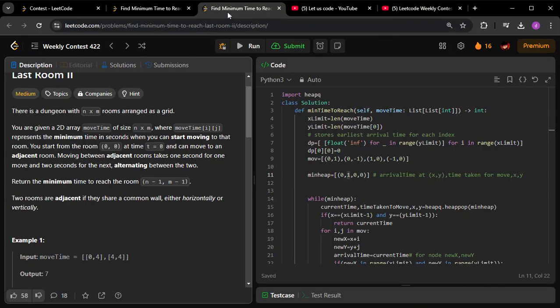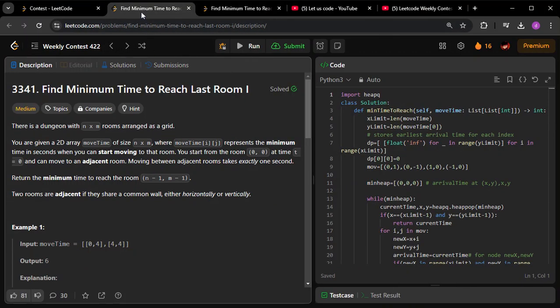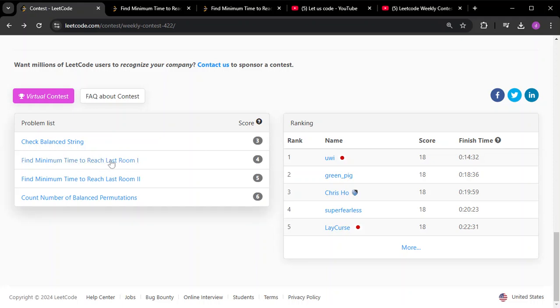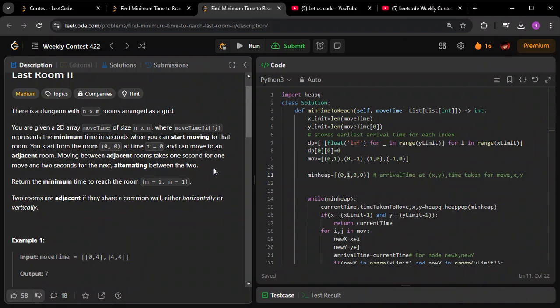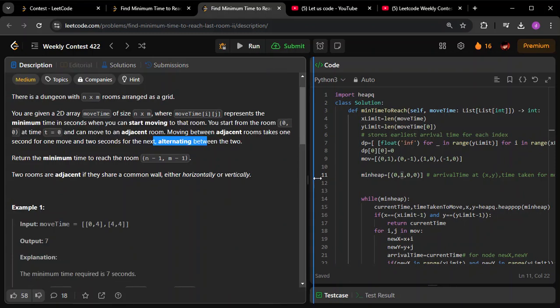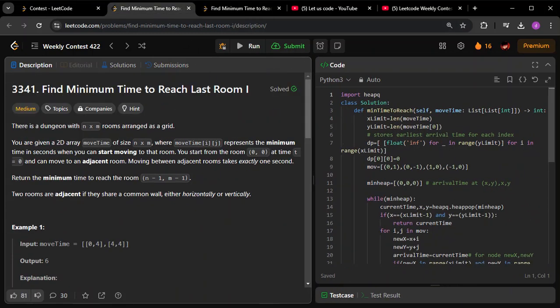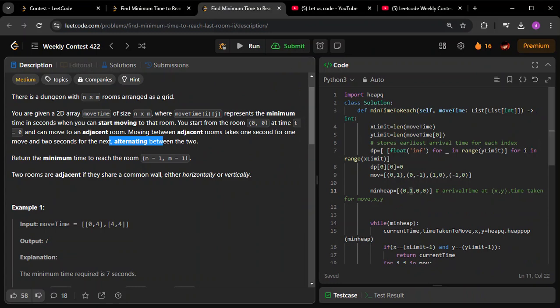So this was question one. I'm talking about these two things, question two and question three. Question two is actually part one of a question, and question three is actually part two. Exactly the same things are there in question three also, but the only thing that is changing here is this alternating part. We'll be discussing this part, and I will be modifying the same code. Whatever I have for question two, I will just be adding 2 or 3 lines of code additionally, and we'll get the solution for this particular question.